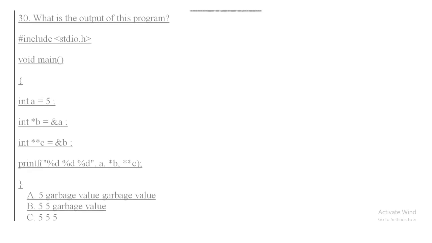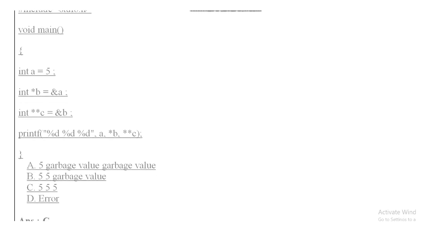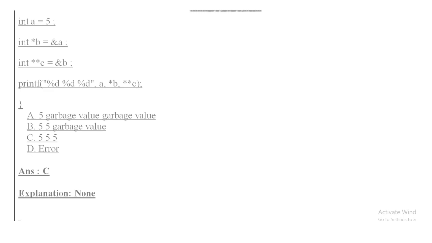Question number 30. What is the output of this program? Void main, integer a equal to 5, integer pointer p equal to &a, that is the address of a is passed to pointer p, then integer **c, that is a pointer to pointer, equal to &b. So the address of pointer b is passed to pointer c, and then the printf statement, that is a, b and c are printed, and the answer of this question is C, that is 5 5 5.